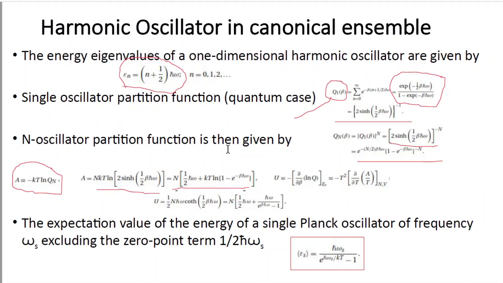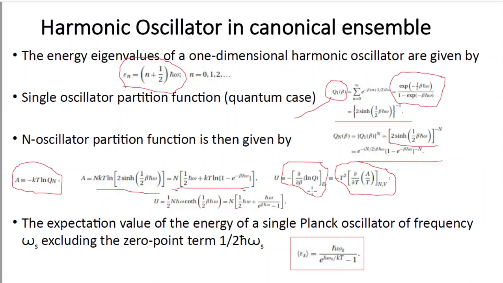Now we can find the energy U by any one of the formulas. One formula is this one, that is minus del beta of ln Q. This is one of the formulas, and another formula which we can also use is minus T square del T of A by T. We can also use this formula. Now by using any one of the formulas, we can find the value of capital U, that is energy.